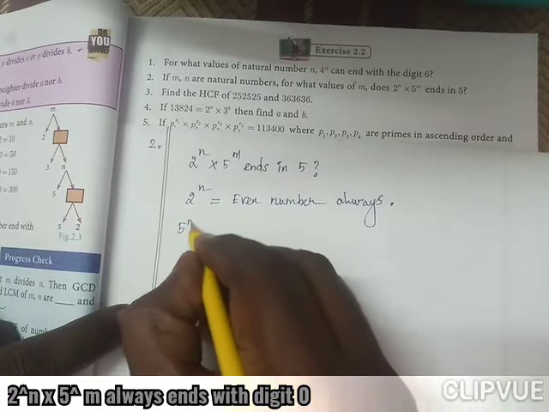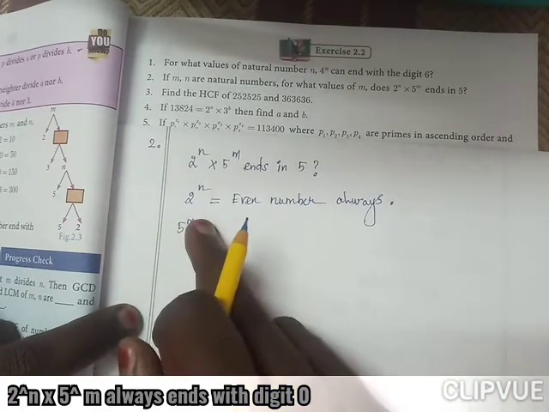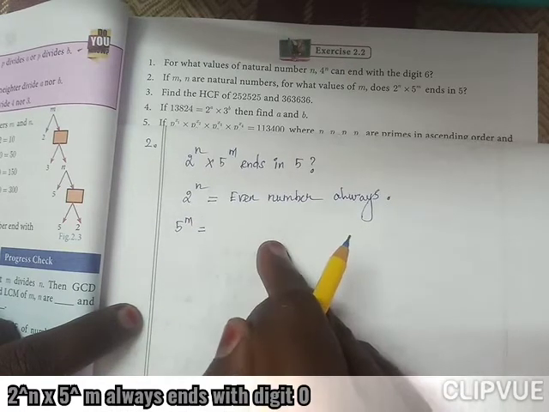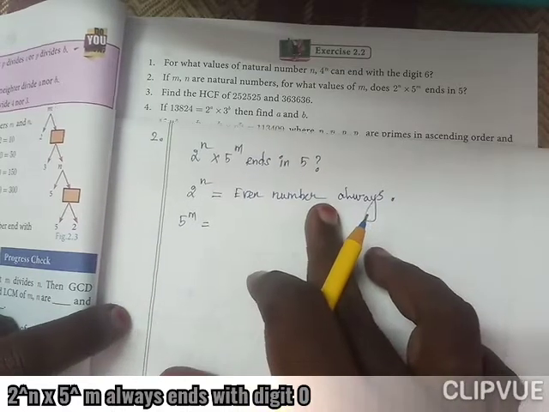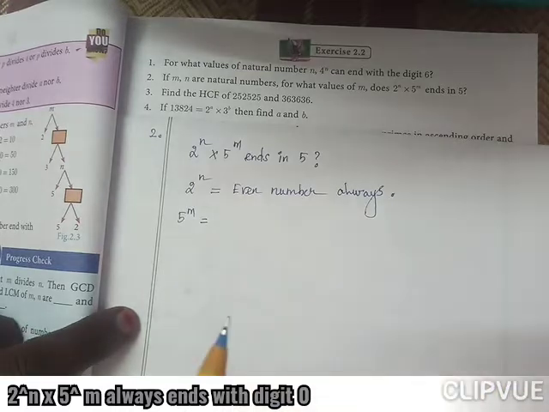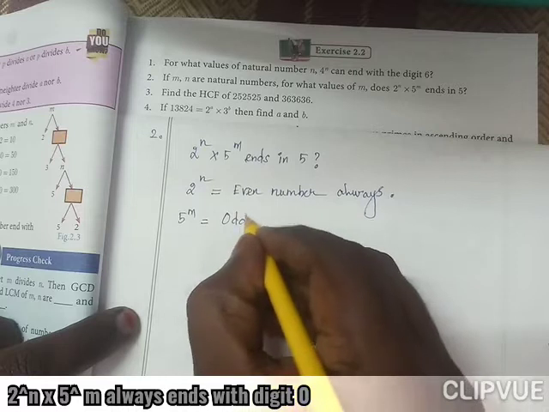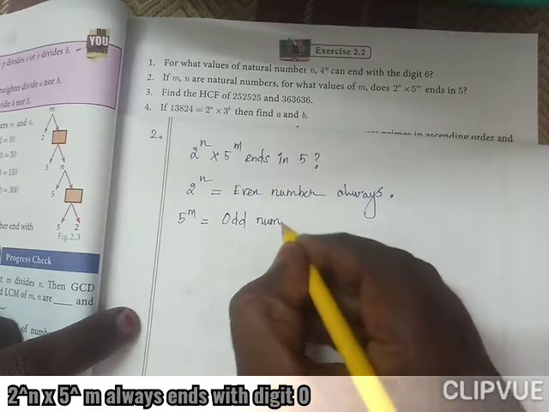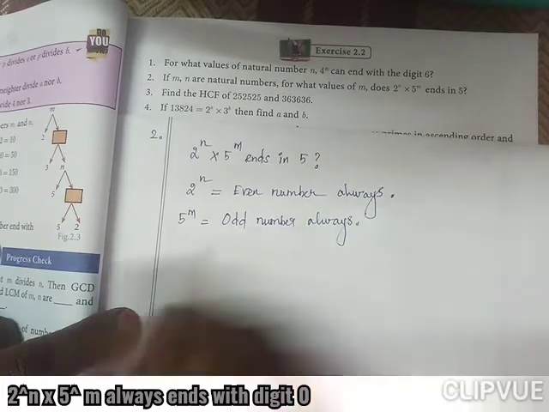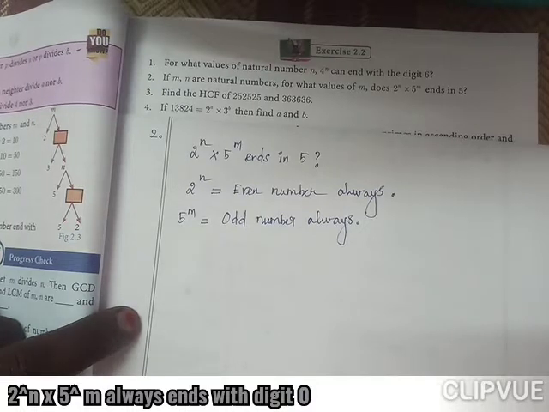This 5 power m, if you replace m equal to 1, 5. M equal to 2, what should we get? 5 square, 25. And 5 cube, 5 into 5, 25, 25 into 5, 125. So 5 power m is always an odd number.